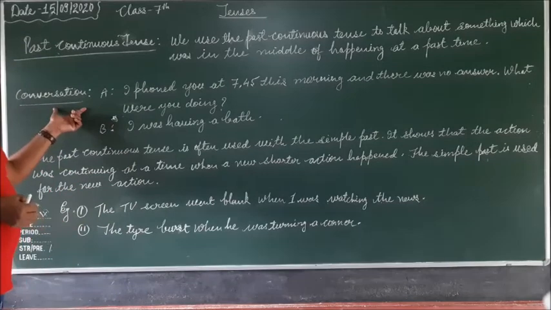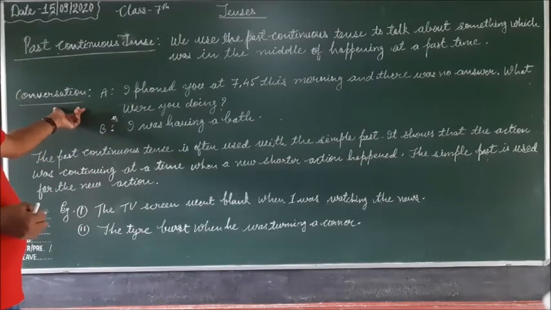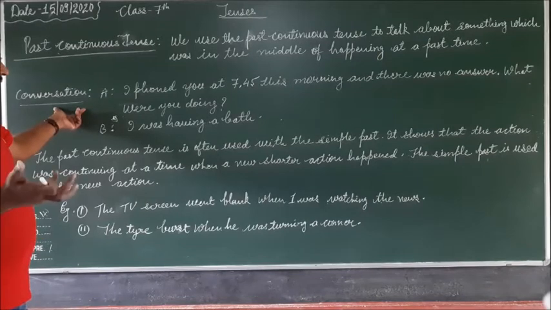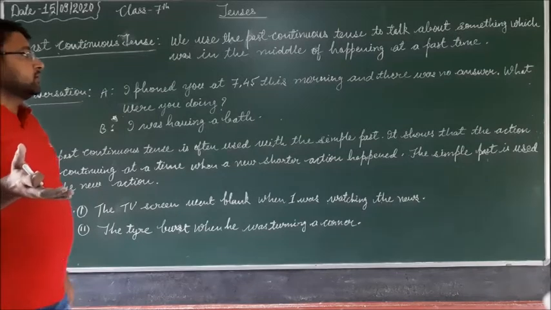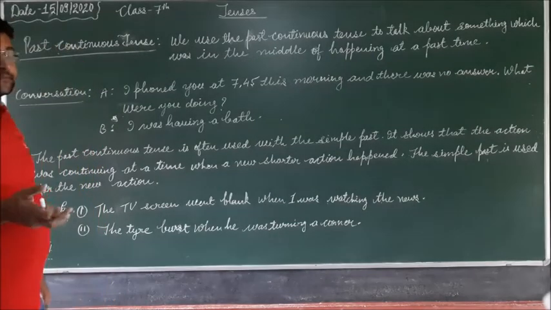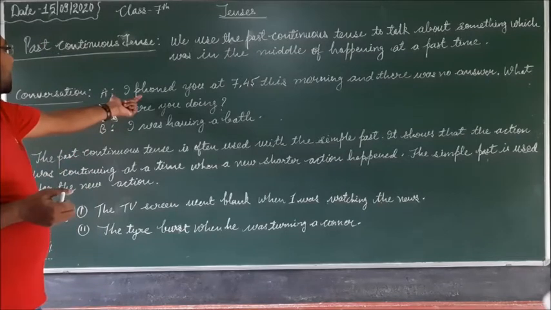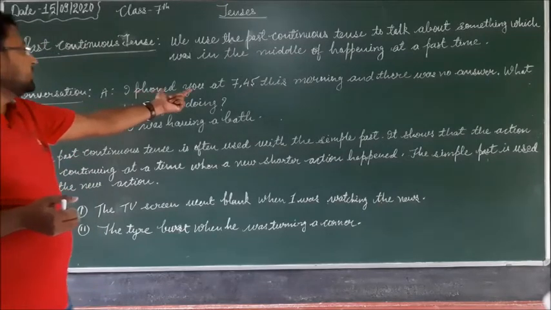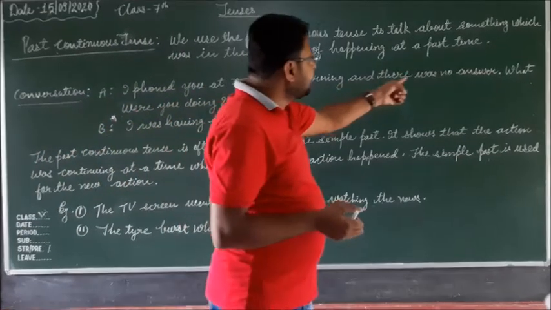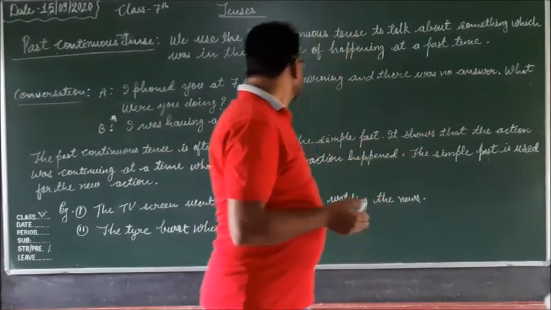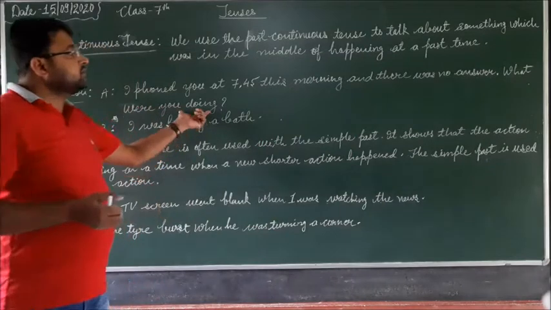Here you can understand through this conversation how we describe the thing in the middle of the happening in the past time. "I phoned you at 7:45 this morning and there was no answer. What were you doing?"